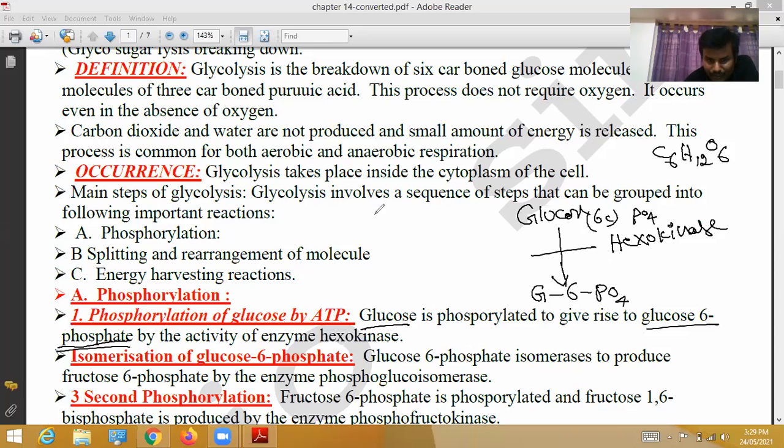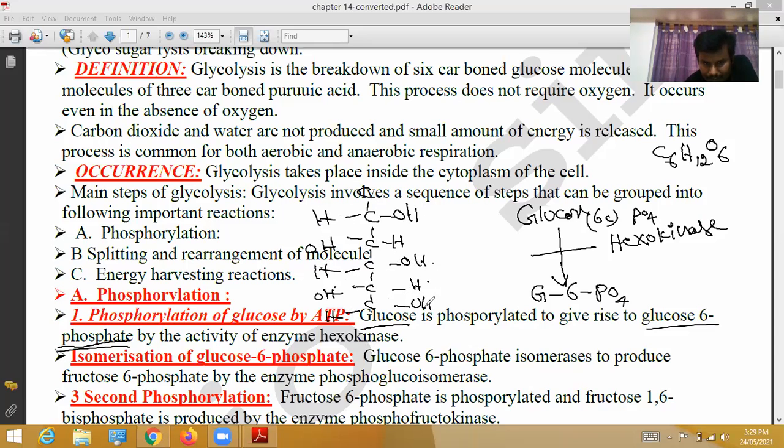So glucose, how? 1, 2, 3, 4, 5, 6. H, OH, H, OH, H. So 12 hydrogen, O6.